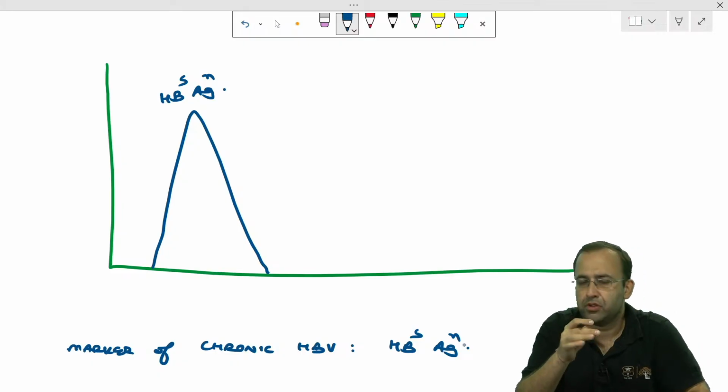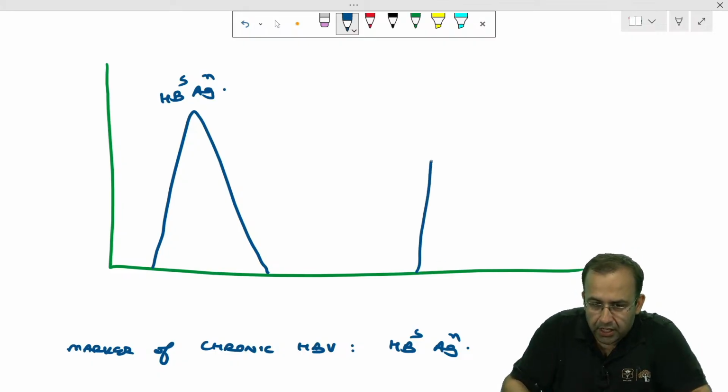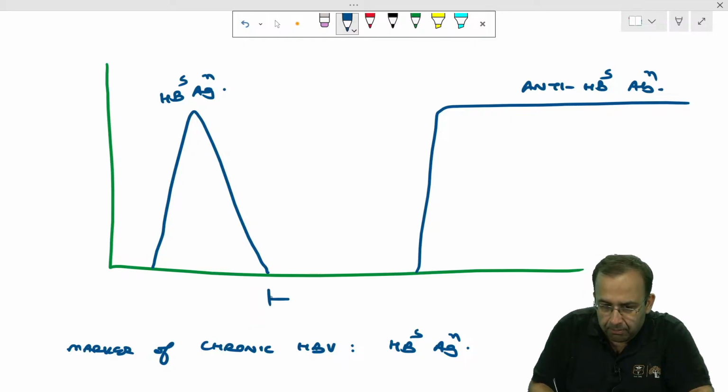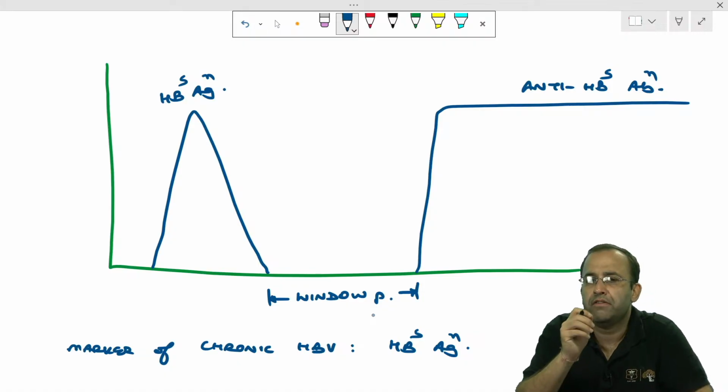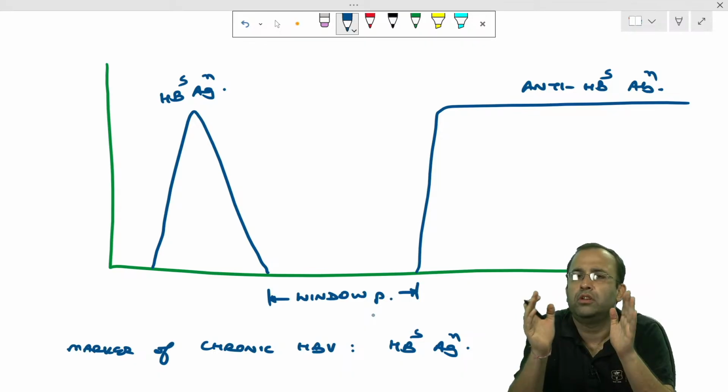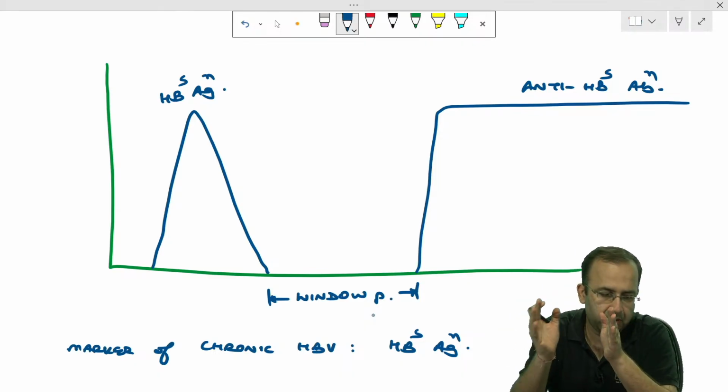After the patient recovers, anti-HBs antibody is positive. The time period between the disappearance of HBs antigen and the appearance of anti-HBs antibody is called the window period. So in this question, the answer can never be window period if HBs antigen is positive. For it to be window period, both HBs antigen and anti-HBs antibody have to be negative.